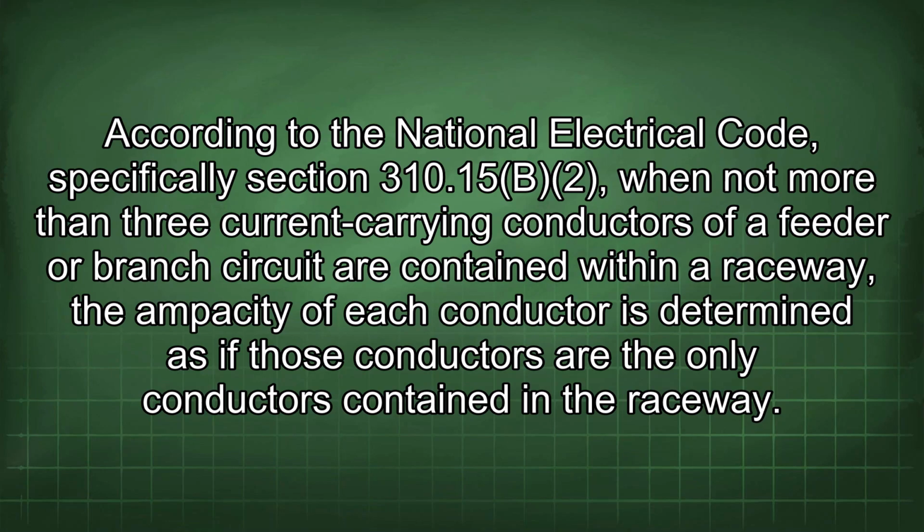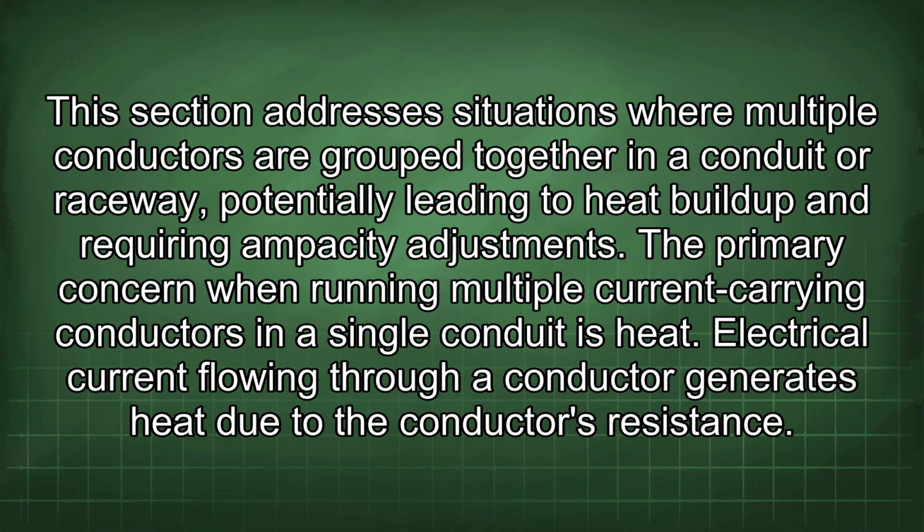According to the National Electrical Code, specifically Section 310.15(B)(2), when not more than 3 current-carrying conductors of a feeder or branch circuit are contained within a raceway, the ampacity of each conductor is determined as if those conductors are the only conductors contained in the raceway. This section addresses situations where multiple conductors are grouped together in a conduit or raceway, potentially leading to heat buildup and requiring ampacity adjustments.